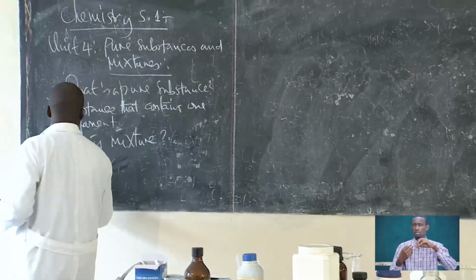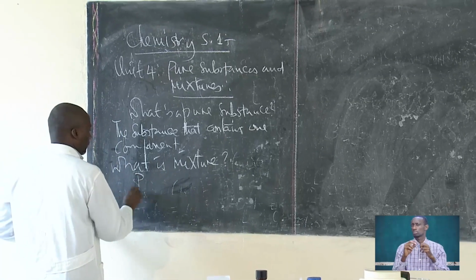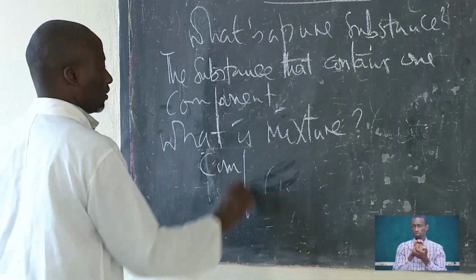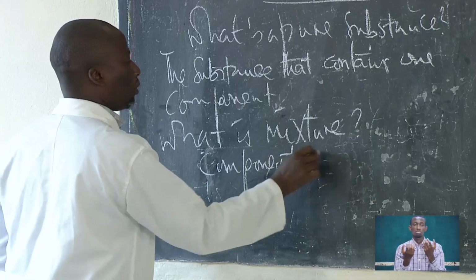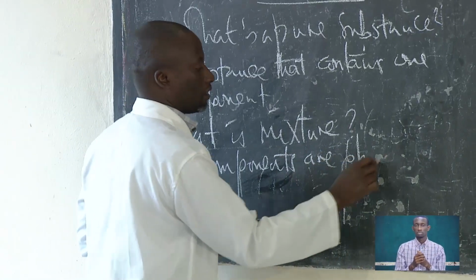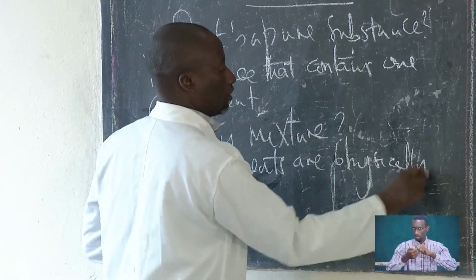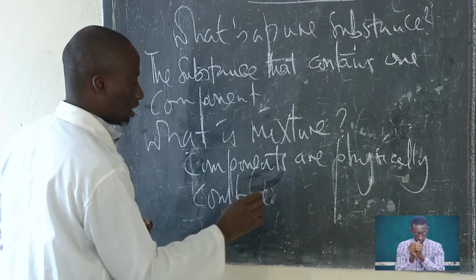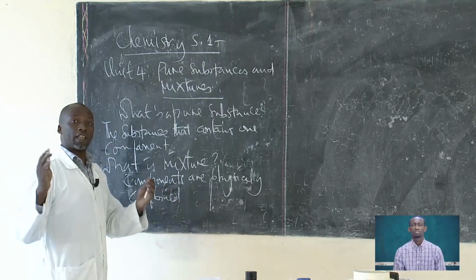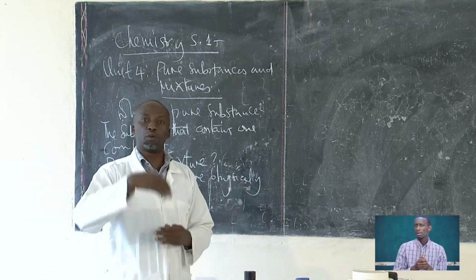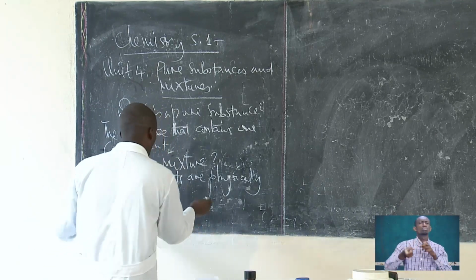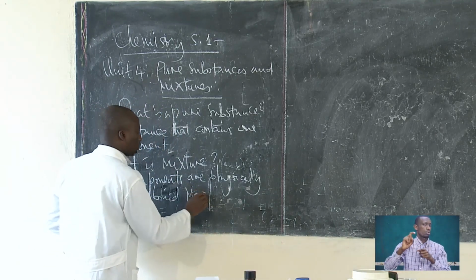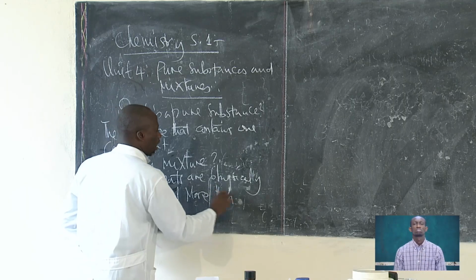So the components are physically combined. And these components have to be more than one.